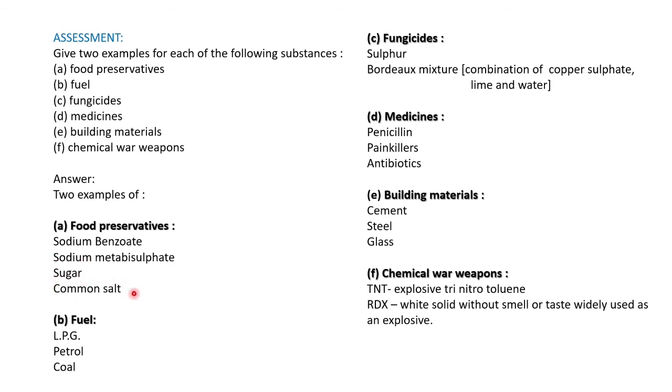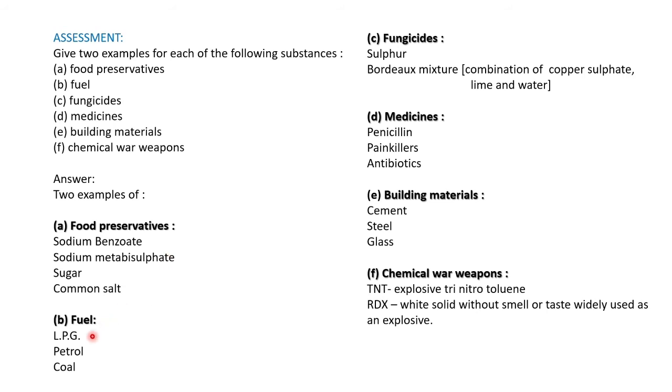Common salt is also a combination of sodium and chloride. This is also not man-made. Salt, how do we get it? By evaporating sea water, we get crystal salts, isn't it? We get the salt and we'll be using it. These are all natural, and sodium benzoate and sodium metabisulfite are artificial, man-made food preservatives.